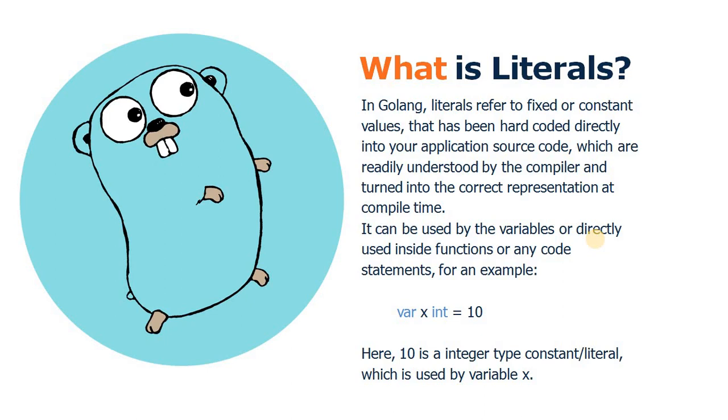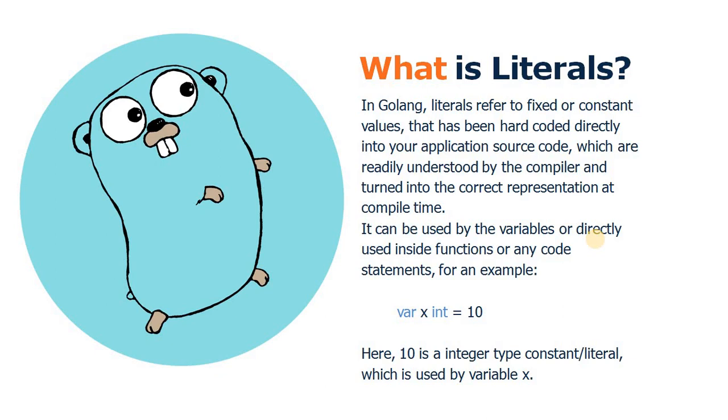So in Golang, or maybe other programming languages as well, a literal refers to a fixed, or you can say constant, value that has been hard coded directly into your program source code, which is readily understood by the compiler and turned into the correct representation at compile time. That means any hard coded value in your application source code that is easily understood by the compiler and can easily be converted. So those values are called literal values.